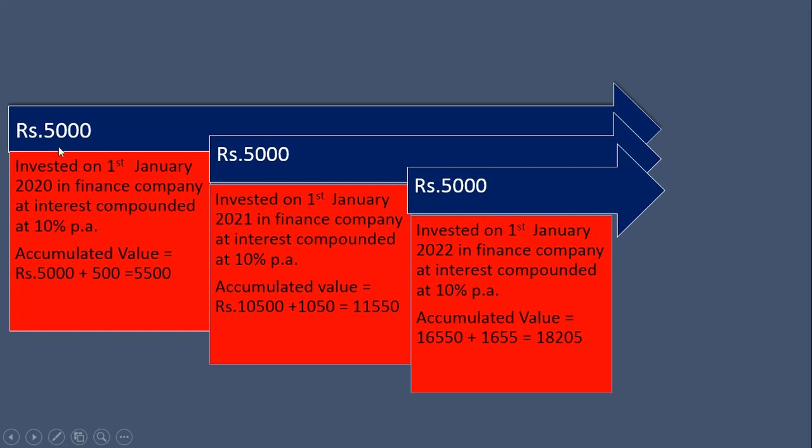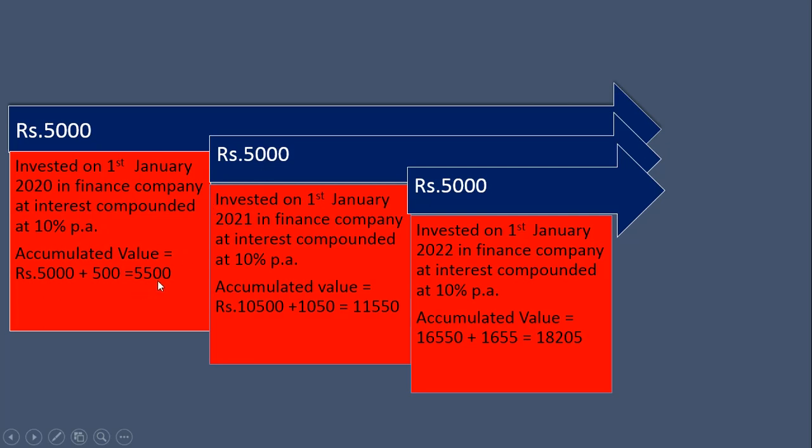So in this case, for the first installment of 5,000 rupees, the accumulated value is 5,000 plus interest 500, we get 5,500 at the end of 2020. Okay, now the second installment. At the end of 2021 the accumulated value will be the previous amount plus this year's 5,000 rupees, because the previous year's 5,500 plus this year's investment of 5,000.